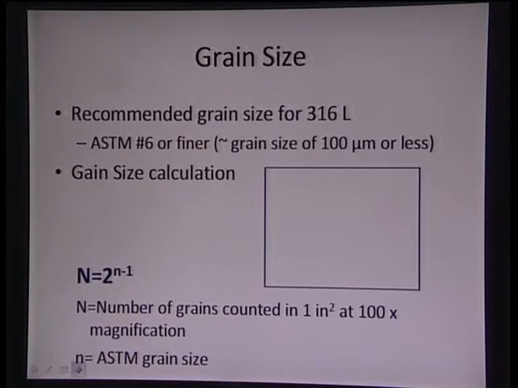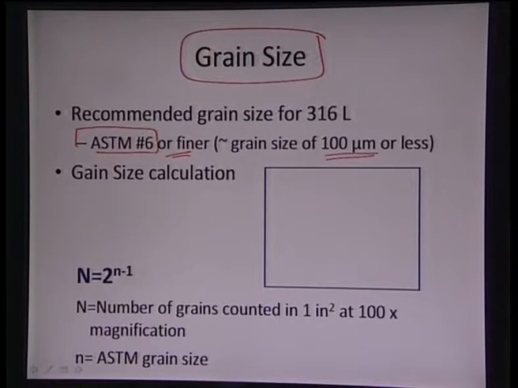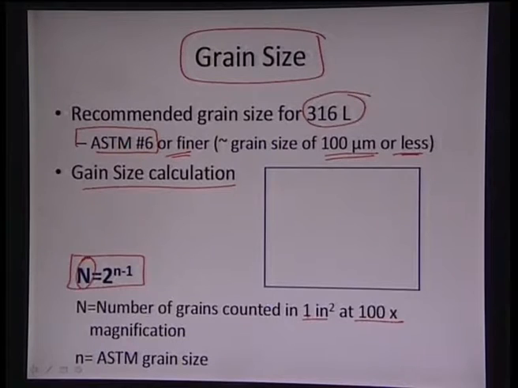Now, the grain size of the microstructure is recommended by ASTM again. So, ASTM size 6 or finer, meaning a grain size of 100 micrometers or less, is recommended for 316L, a 316 type low carbon stainless steel. The grain size can be calculated from N is equal to 2 to the power n minus 1, where capital N is the number of grains counted in 1 inch square at 100x magnification, and small n is the ASTM grain size, which should be number 6 or more.